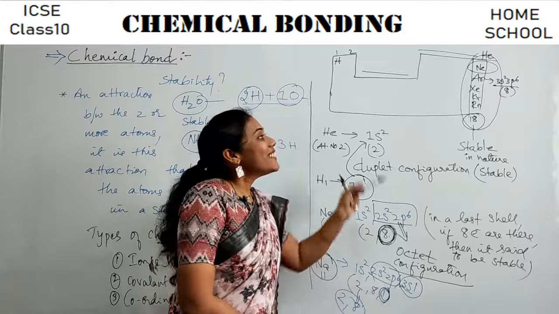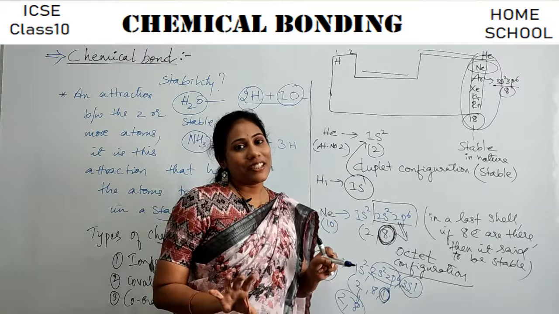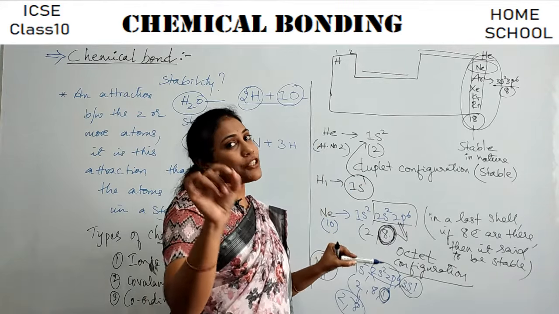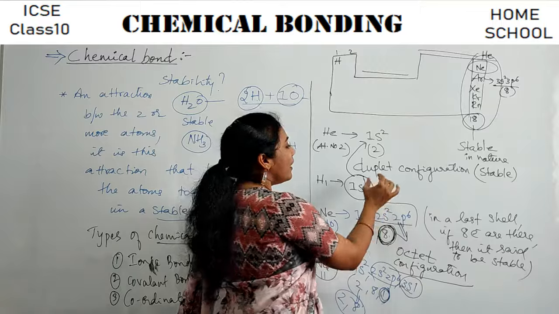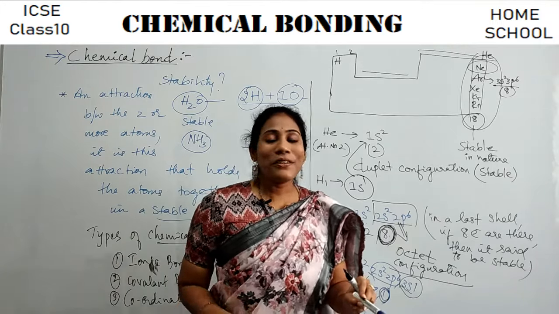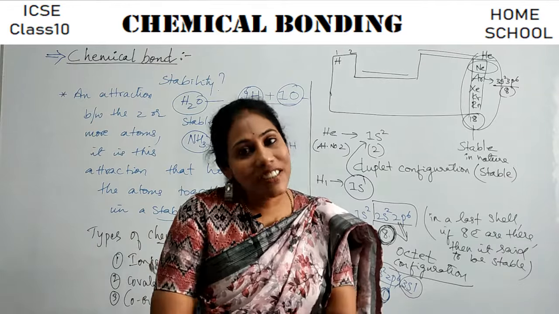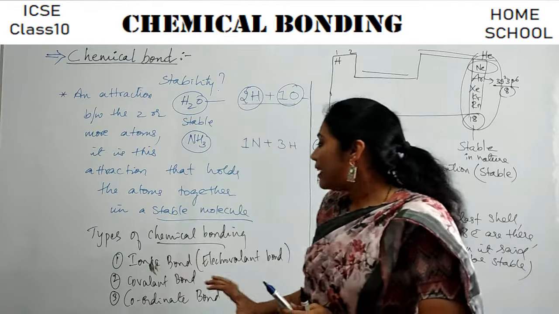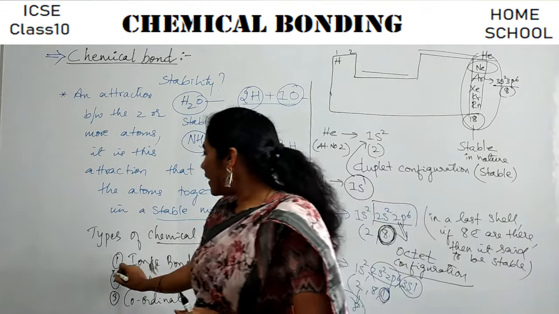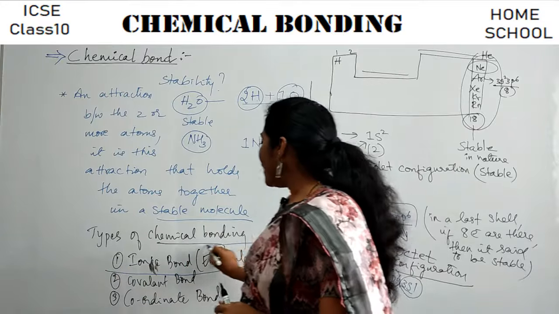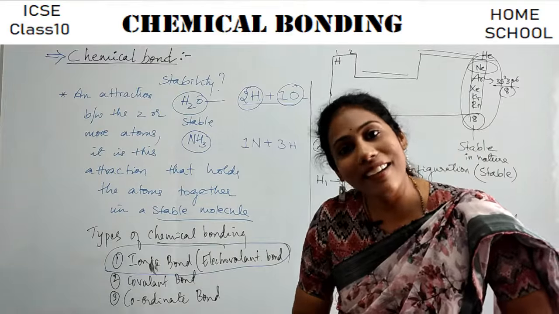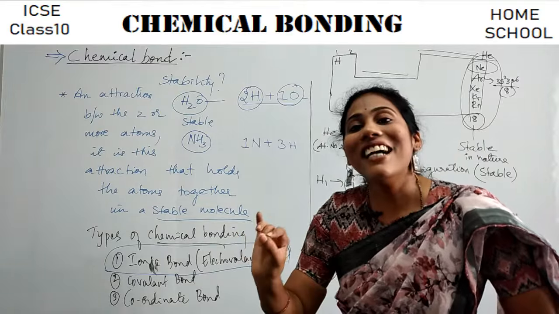So that's the reason they will never participate in a chemical reaction. All other elements can participate in a chemical reaction just to get that duplet configuration or octet configuration. Okay, so this is the basic introduction about a chapter, and now let us go for studying the types of chemical bonding. Under that, in today's lecture, I will deal with the entire aspects of the ionic bond. Clear? So let us start the ionic bond.